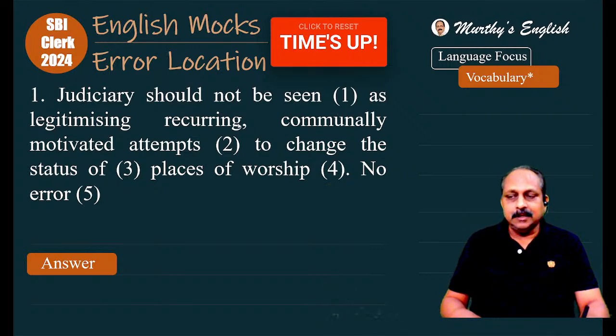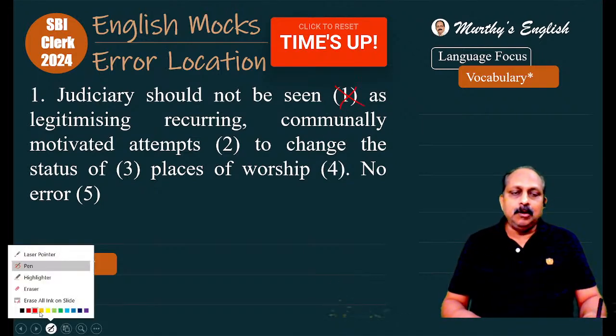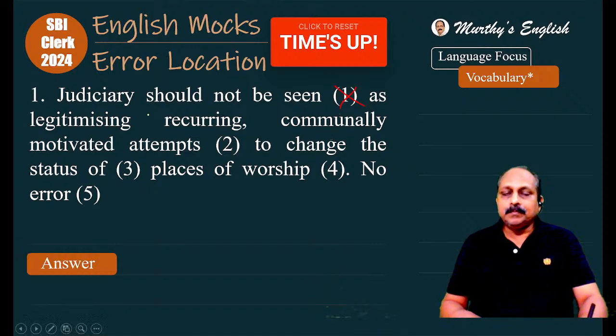When you read a sentence like this, you have to know for sure at the outset that the very first part has an error. So, what is wrong with the first part? Here, the judiciary: whenever we talk about government bodies, we have to use a definite article, the. That's an important rule.